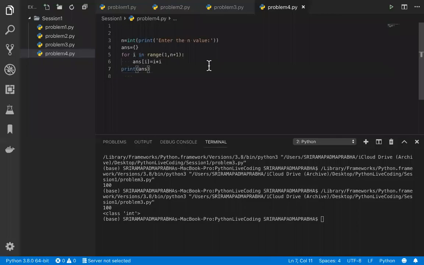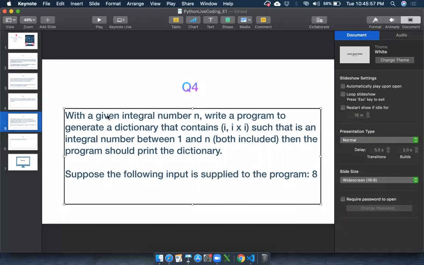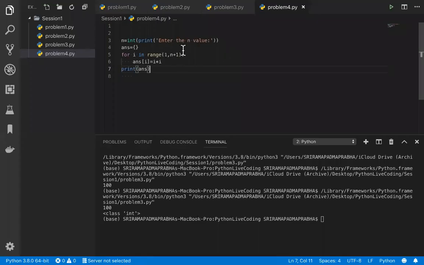Very simple logic. The problem looks like a bigger one, but what we are actually doing is asking the user to enter a number. The number can be anything. It can be 5, it can be 8 or 10, anything. But it should be integral numbers between 1 and n, and both should be included. So we need to include both. That's the reason we are going for n plus 1. Otherwise, n is enough. So answer of i is i into i. When I look into this, what is i? Basically, it starts from 1.